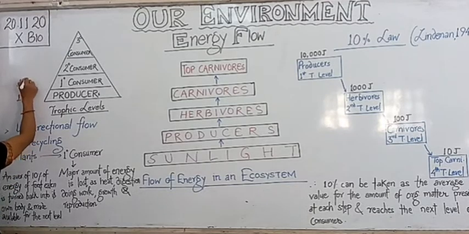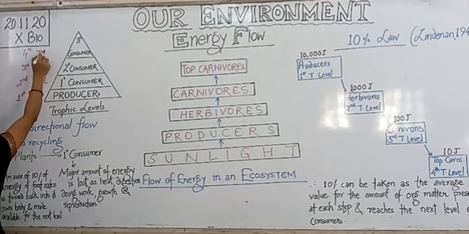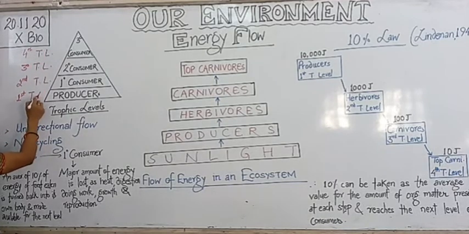Similarly, this is our third trophic level, and this is the fourth. Small carnivores, or the secondary consumers, are at the third trophic level, and the large or tertiary consumers occupy the fourth trophic level.